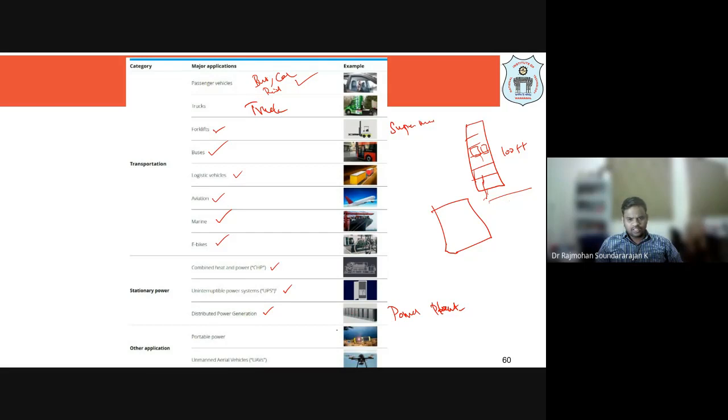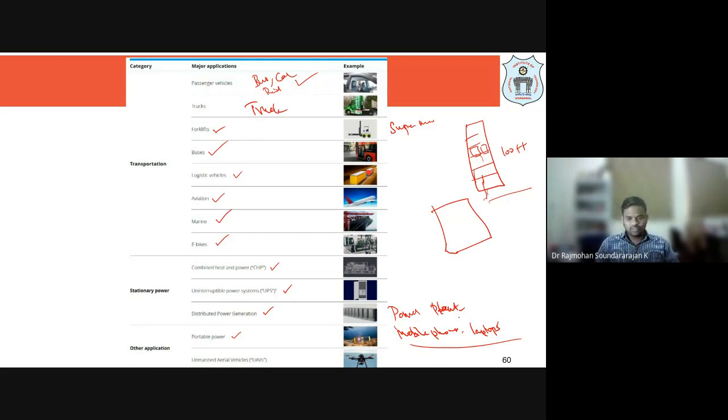Or there are other applications like portable power in mobile phones and laptops. In mobile phones and laptops, we have a certain limit of battery, right? The lifetime of a battery is getting over within 1 year, 6 months, and we are replacing our batteries, right?